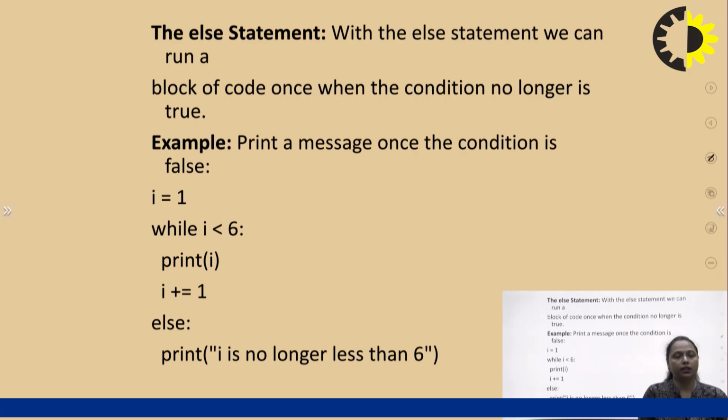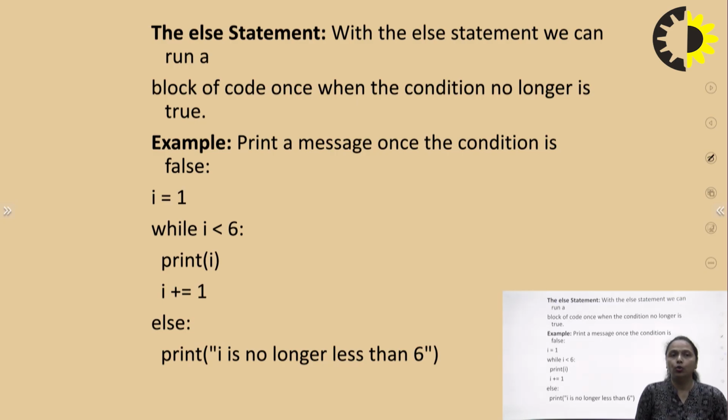Whenever the looping condition becomes false, we simply write the else part and we can print a message that whatever condition is defined within the loop condition has become false. So the else part is optional. You can write it or skip it, but it is a good feature provided in Python, which tells us that now the loop is no longer active, no longer true.